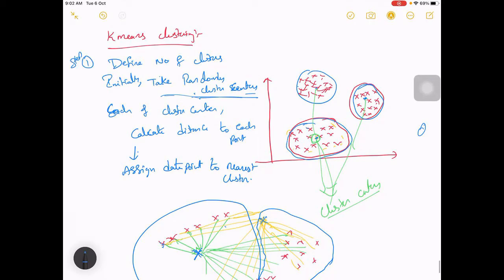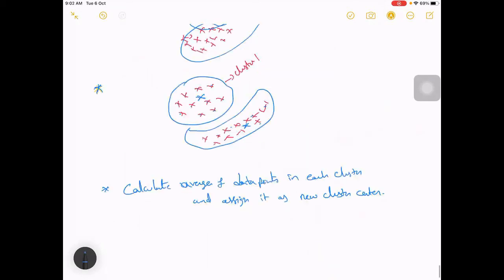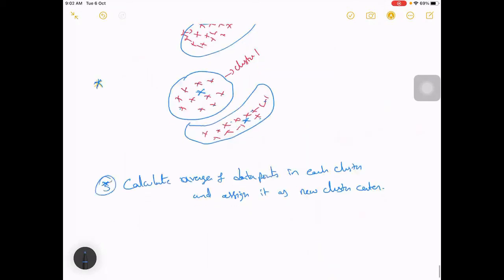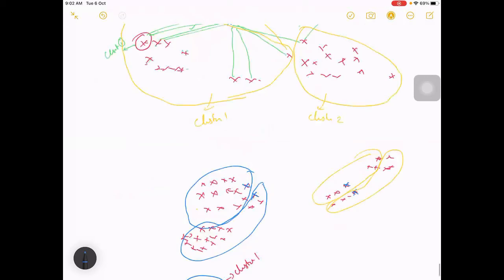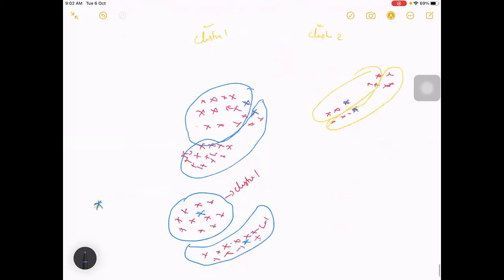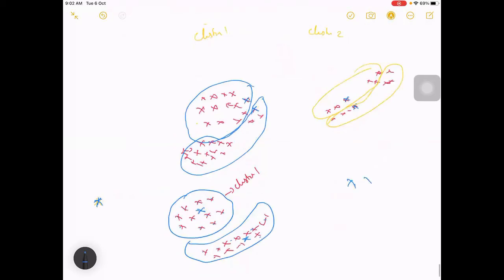Step 1, 2, 3. I think the same concept is used in image processing as well, right? Sorry. Yeah, it can be valid for anything. It need not be image processing. It need not be. Hello. Yeah, go ahead.